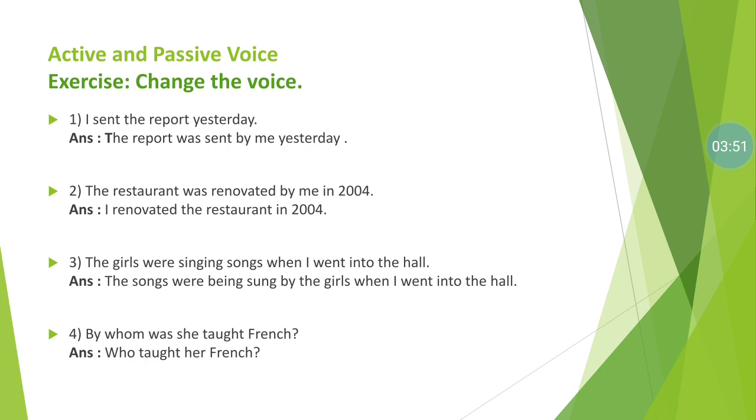Number 4, by whom was she taught French? Interrogative sentence is given. So by whom is the subject, was taught simple past tense used, and French is the object and question mark is given. So we transfer the sentence: by whom transfer into who, was taught transfer into taught, and she transfer into her, and French remain as it is. Who taught her French? Means this passive voice transfer into active voice.